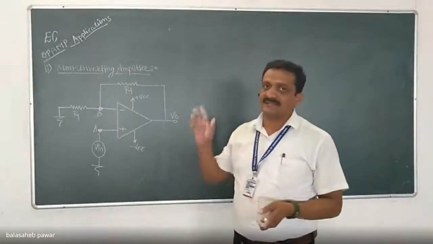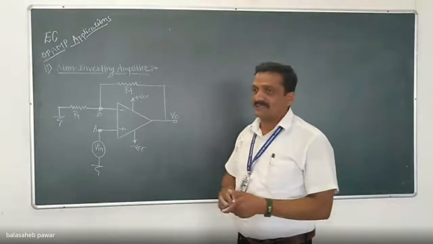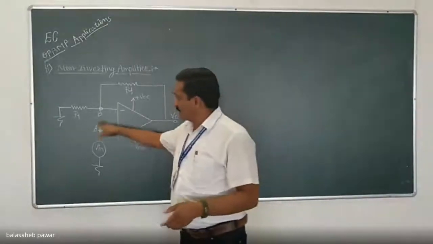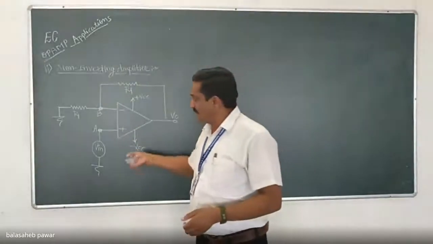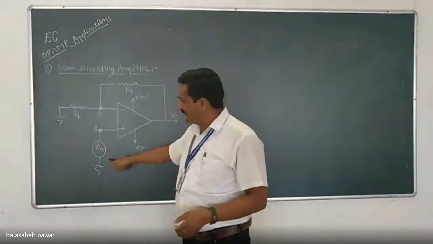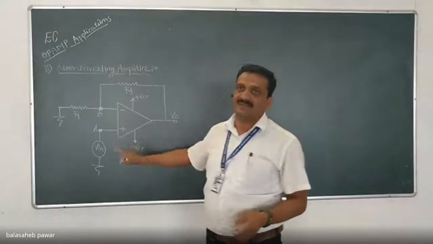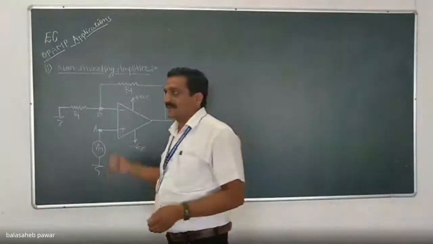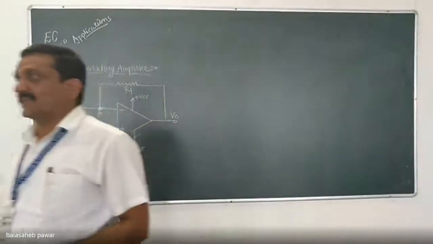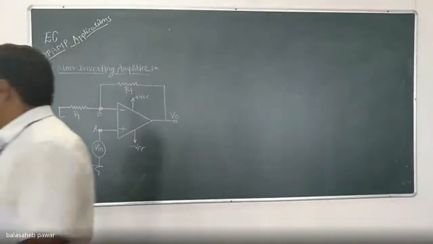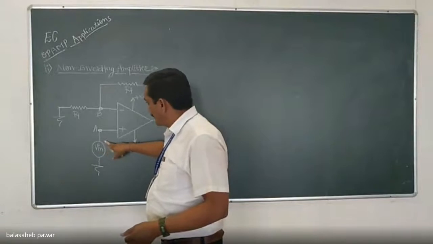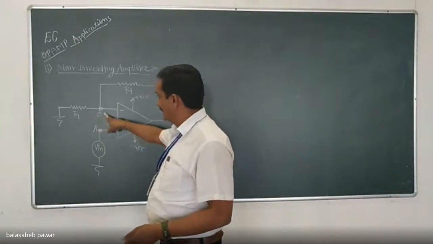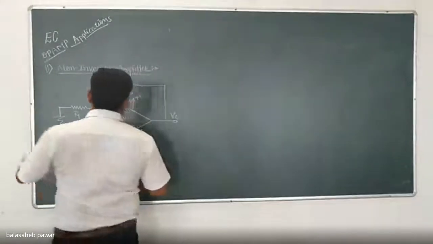In the previous one, as the non-inverting terminal was grounded, we consider that VA equals VB equals 0. But in this case, what you have to write? VA equals VB equals V in, because the non-inverting terminal is not grounded now. The input signal is applied to the non-inverting terminal right now, and that's why VA is equal to V in. And same potential we have to consider at node B. Right? There will be a current.